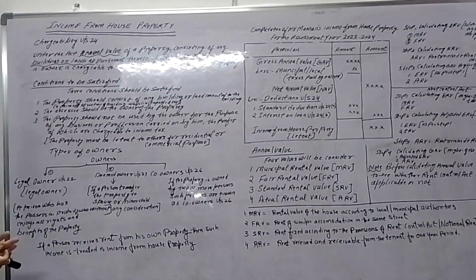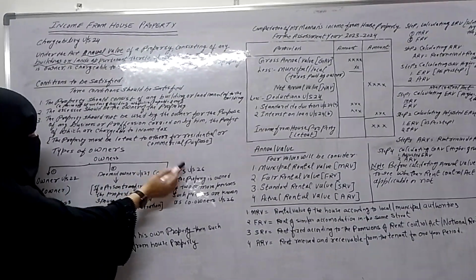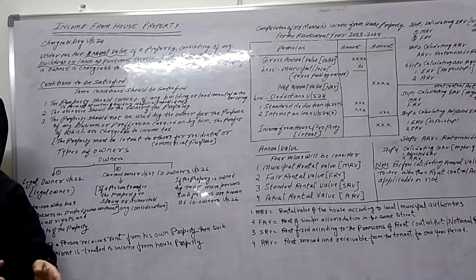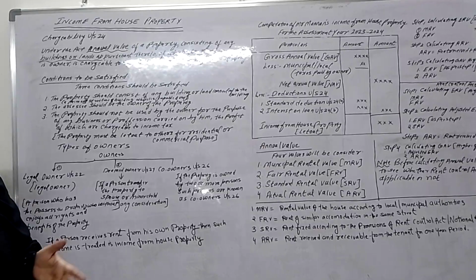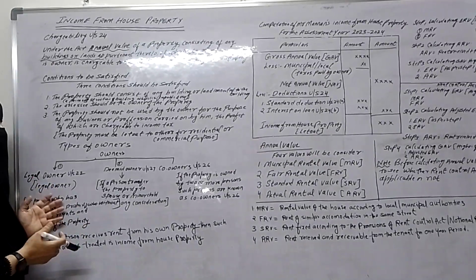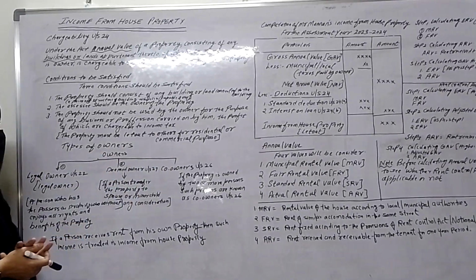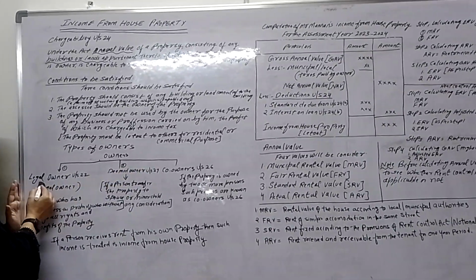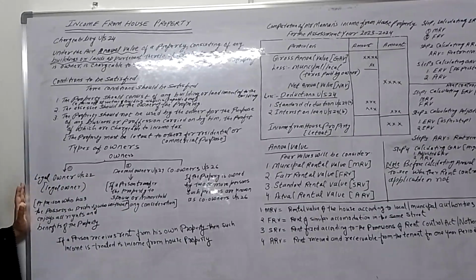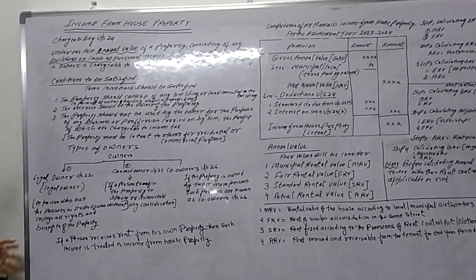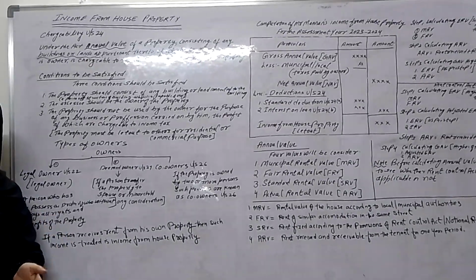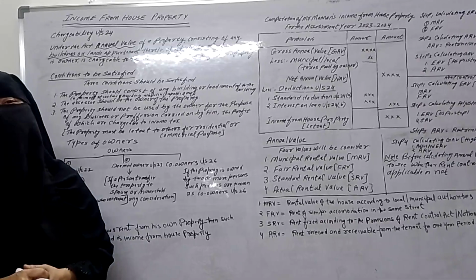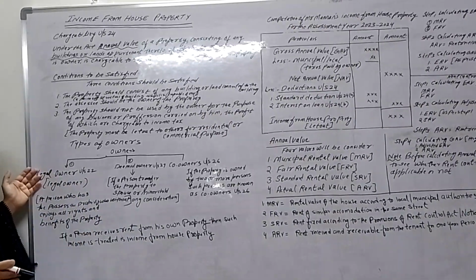The owners of the properties are classified into 3 categories, because this is very important from your examination point of view. Maybe they will ask you about legal owner, deemed owner or co-owners. First one is the legal owner under section 22. A legal owner means a person who possesses the property and enjoys all the rights and benefits of the property.